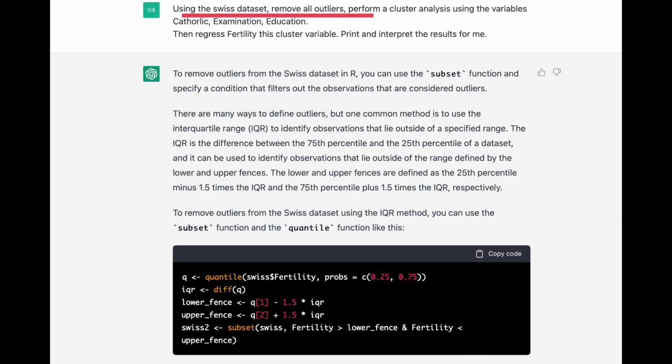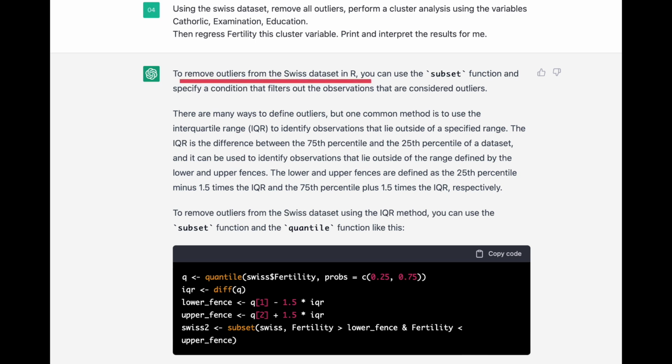Using the Swiss dataset, remove all outliers, perform a clustering analysis using the variables Catholic, examination and education. Here I put a typo, so let's see if it will automatically correct it. Then regress fertility on this cluster variable. Here again, my sentence is not very clear. Let's see if it will understand what I'm trying to say. Print and interpret the result for me.